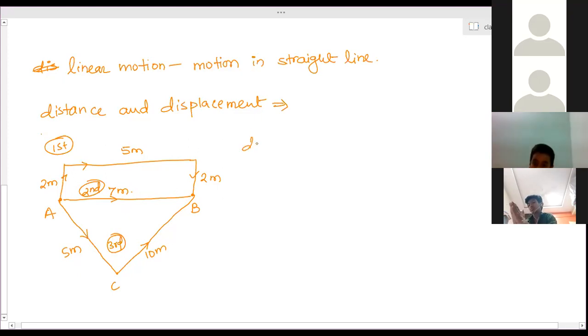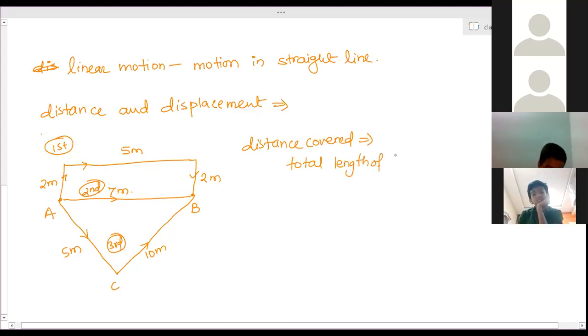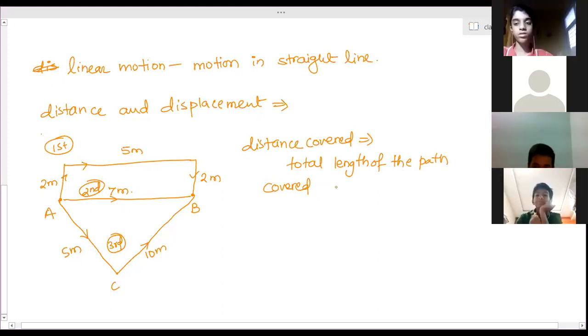The distance covered is equal to the total length of the path covered by an object. So whatever path the object has covered, you have to keep adding them up.